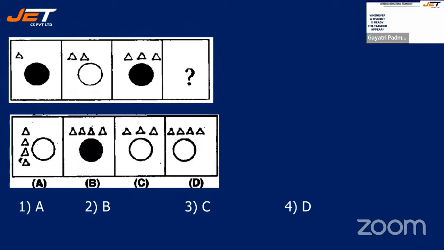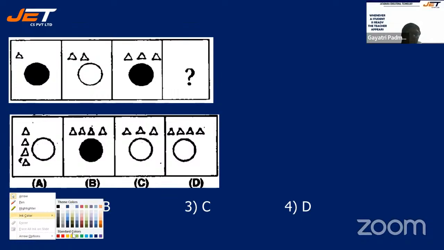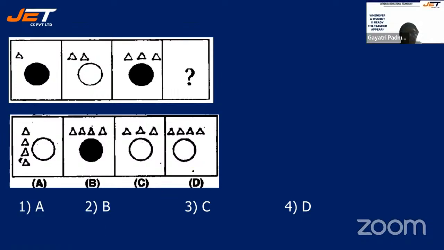We have a highlighted circle. And above that, you have one small triangle. The third one, empty circle, 2 triangles. Second one. The third one is highlighted circle, 3 triangles. Fourth one should be empty circle with 4 triangles. As simple as that, isn't it? So, your answer should be D.